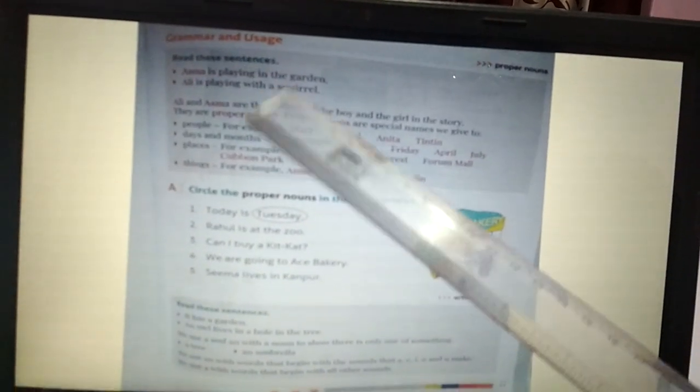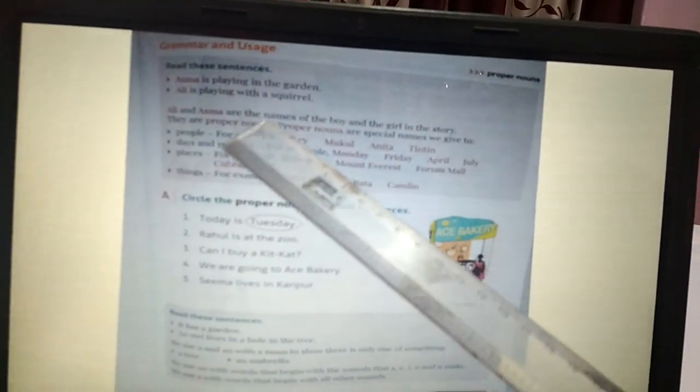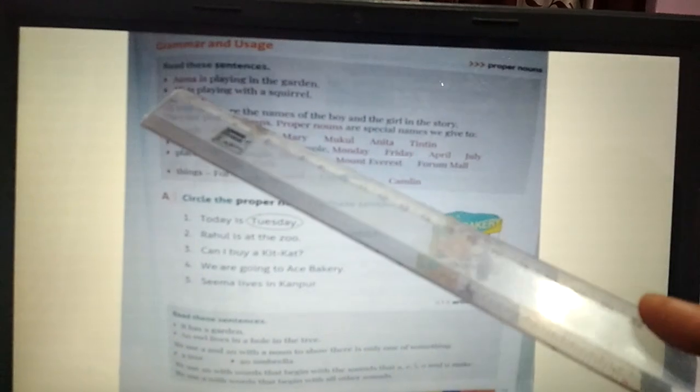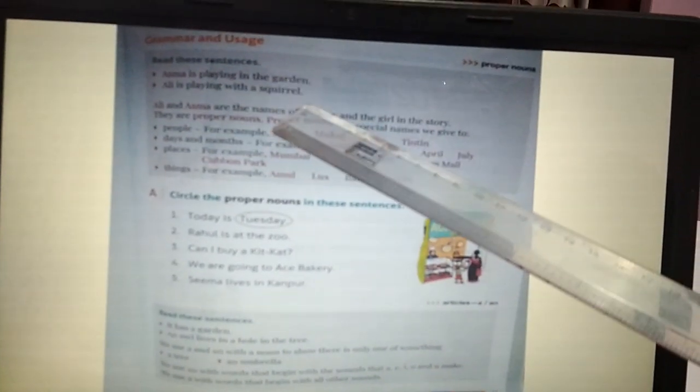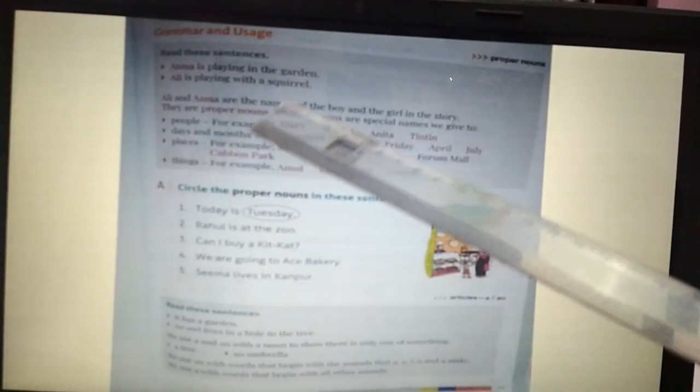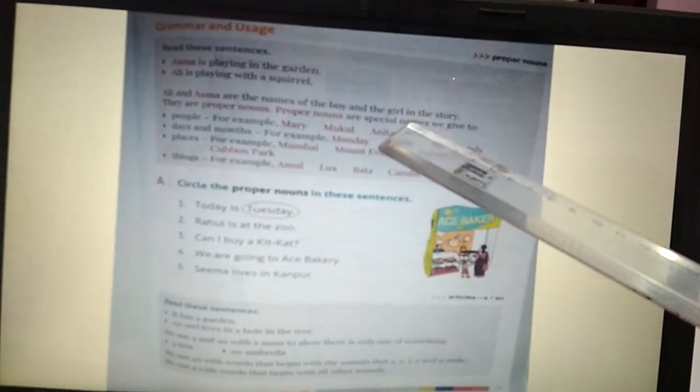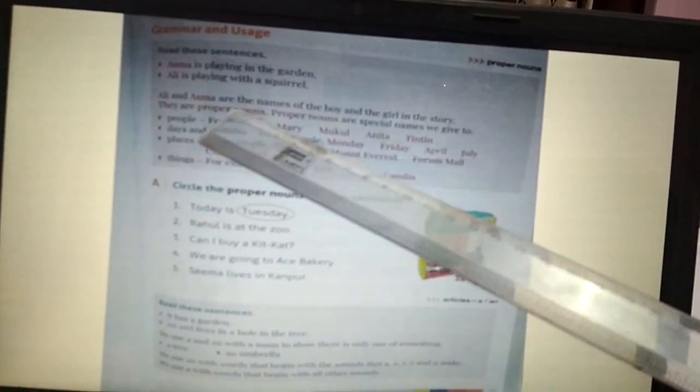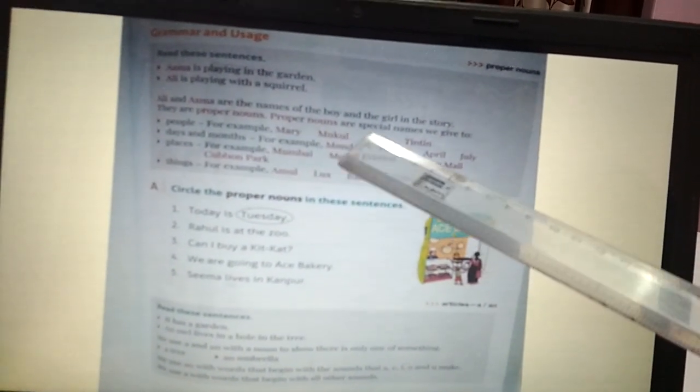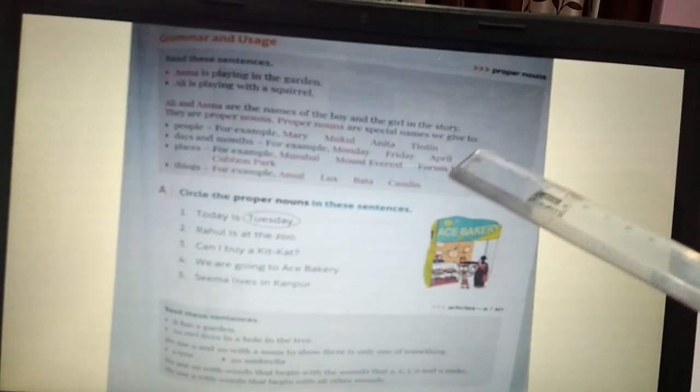Now grammar. Okay, read these sentences. Ashma is playing in the garden. Ali is playing with a squirrel. Ali and Ashma are the names of the boy and the girl in the story. They are proper nouns. Proper nouns are special names we give to.